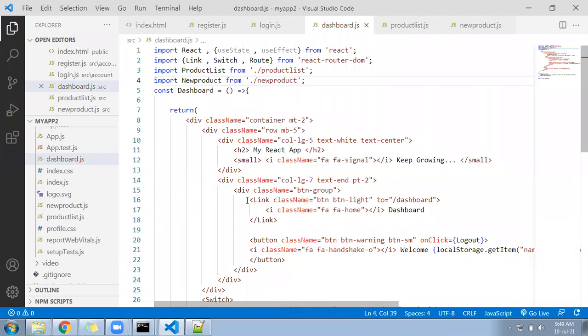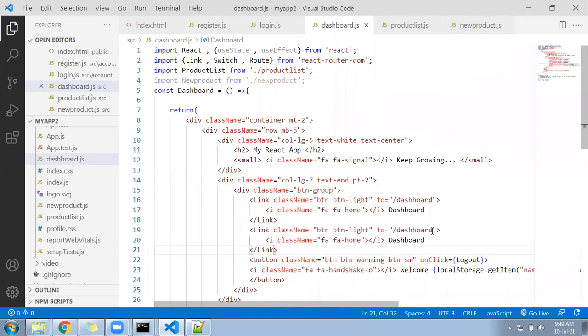You will add a button here, one more link after dashboard. Dashboard / new product. Keep here the link call: Add new product.